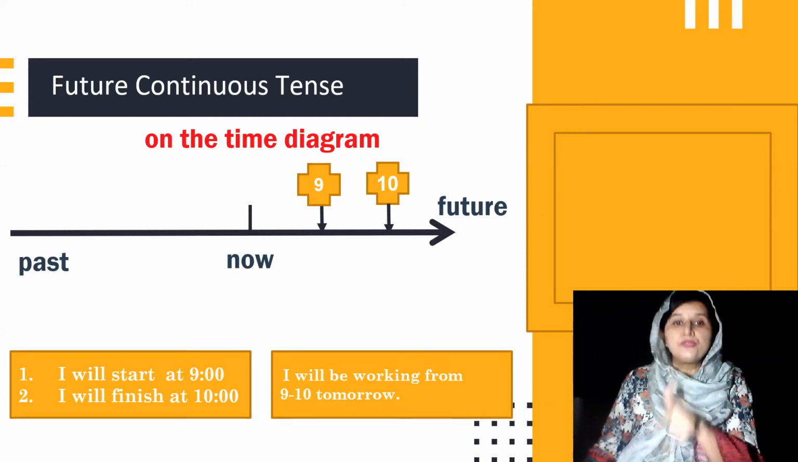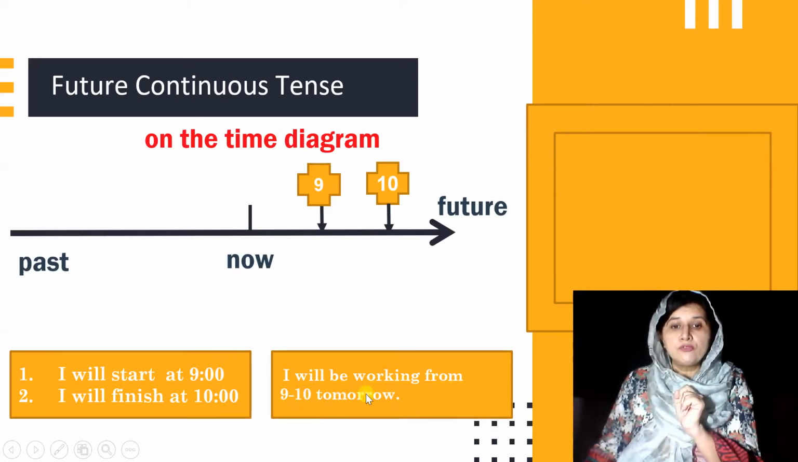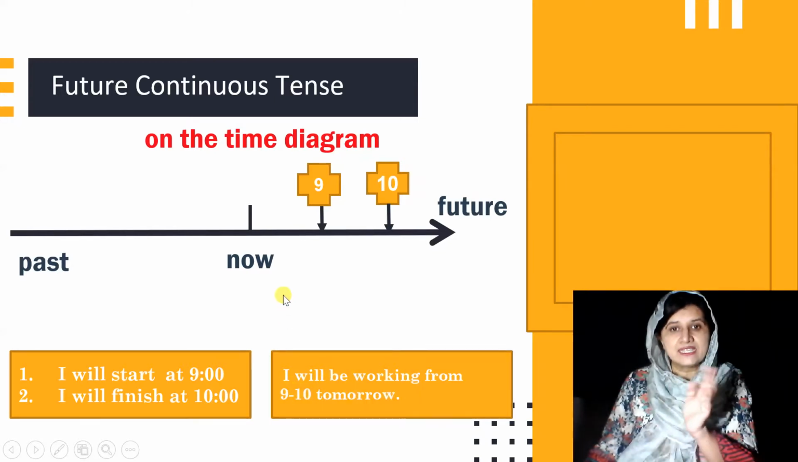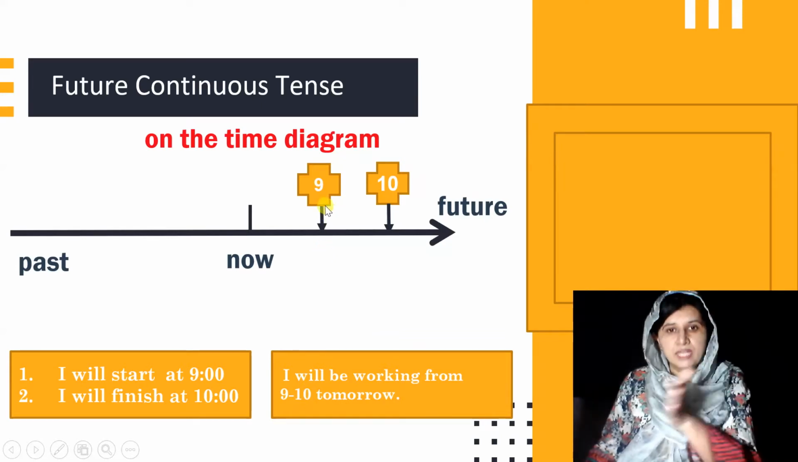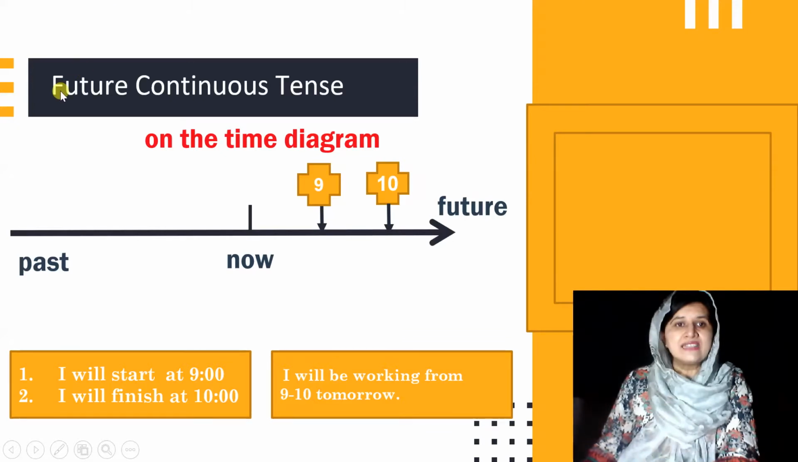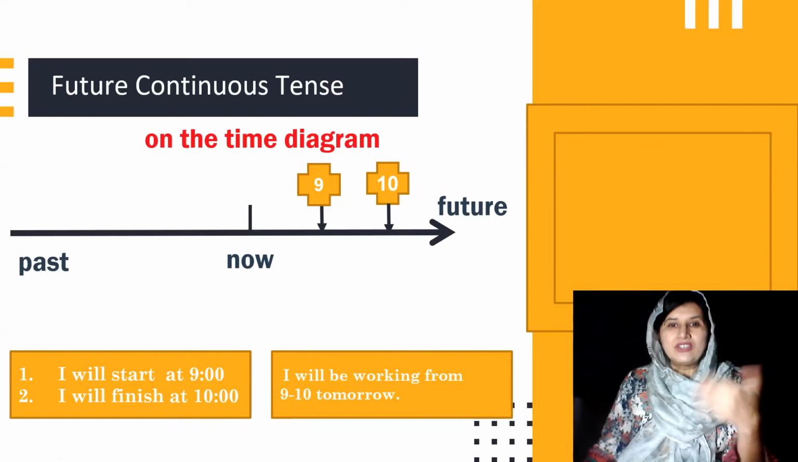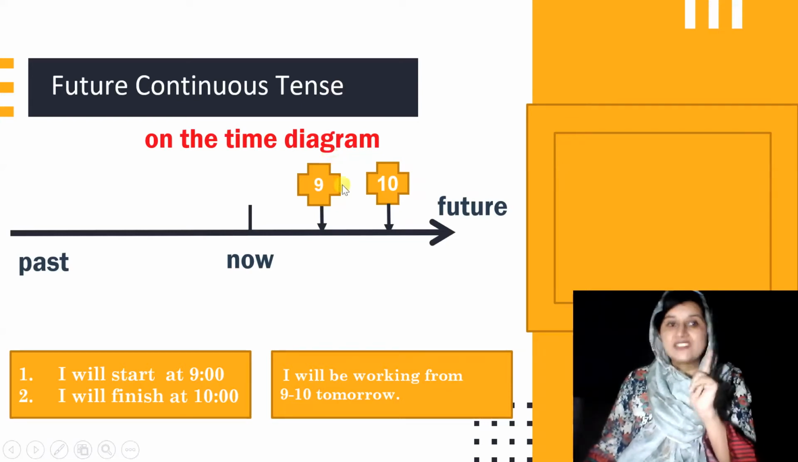But how would it be different in future continuous tense? So you can see, I will be working from 9 to 10 tomorrow. So here you can see that we are emphasizing upon the continuity of an action for a period, right? That an action will continue for some time period from 9 o'clock till 10 o'clock, right? So as the name suggests, future continuous tense talks about the continuity of an action. So the name of the tense is also quite suggestive.